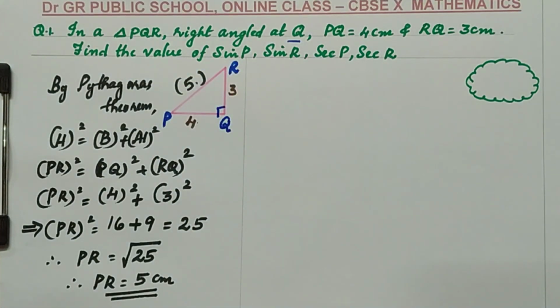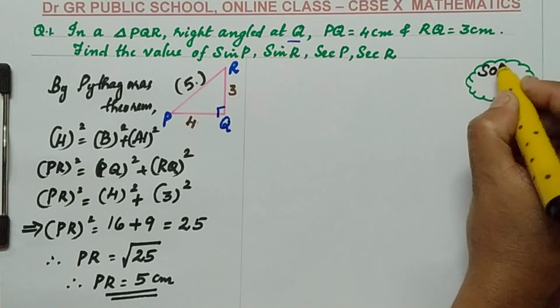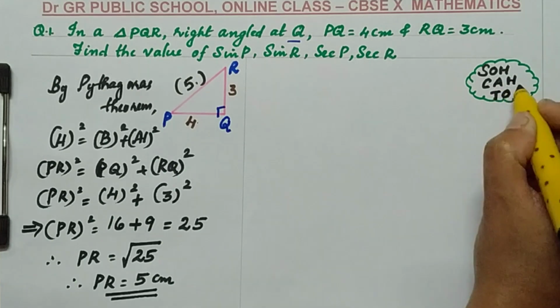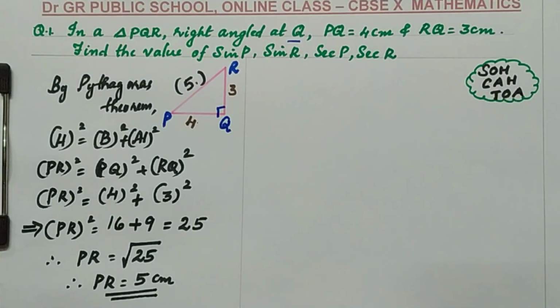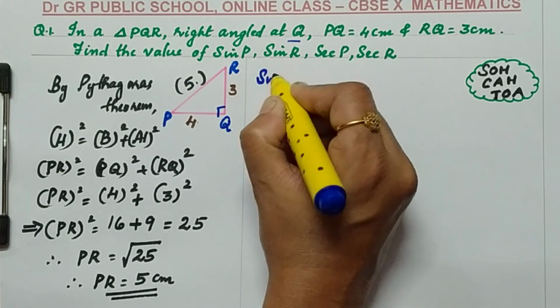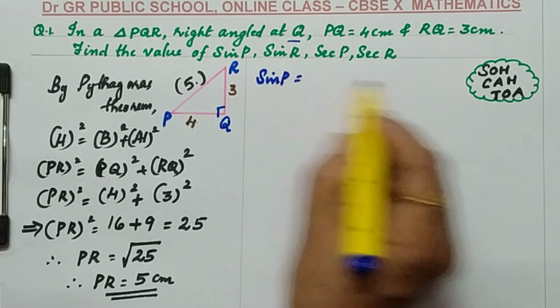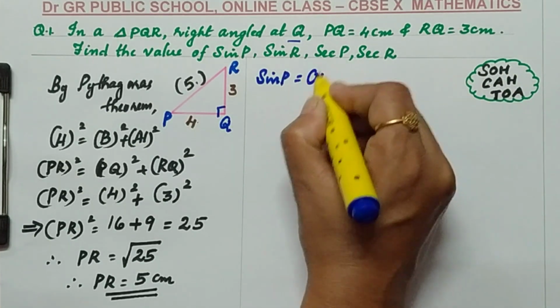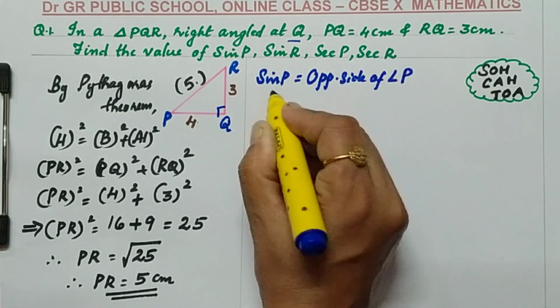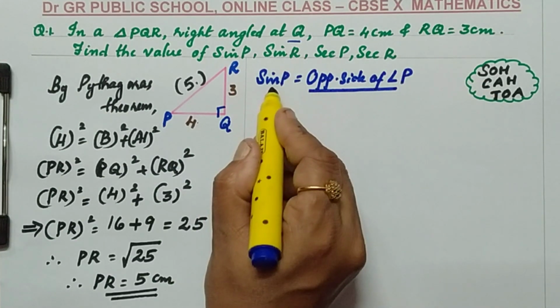After finding all the three sides, remember the mnemonics here. Sin is opposite by hypotenuse, cos is adjacent by hypotenuse, tan is opposite by adjacent. Based on the question, you need to decide what to do. Here the first question is sin P. You need to find the value of sin P. The formula for sin is opposite by hypotenuse. So sin P equals